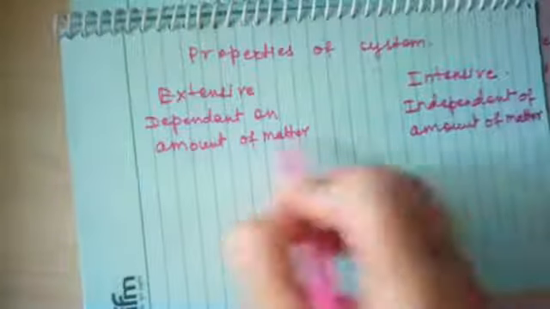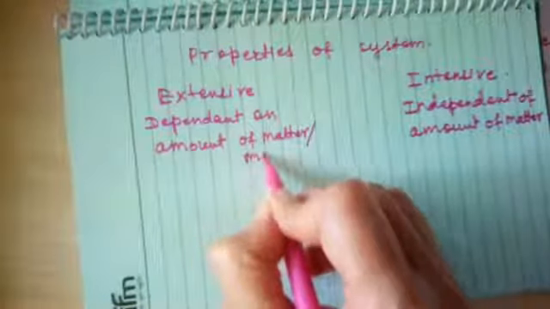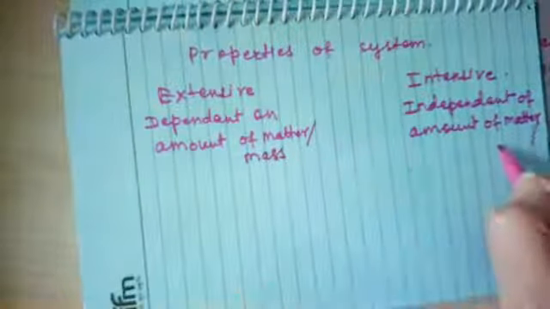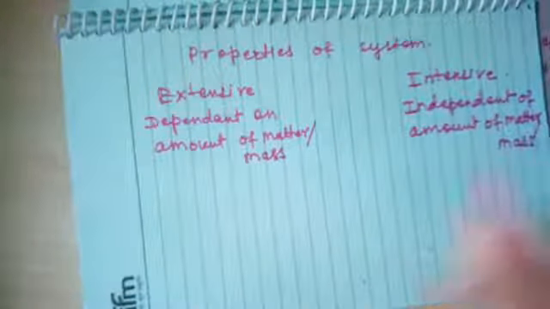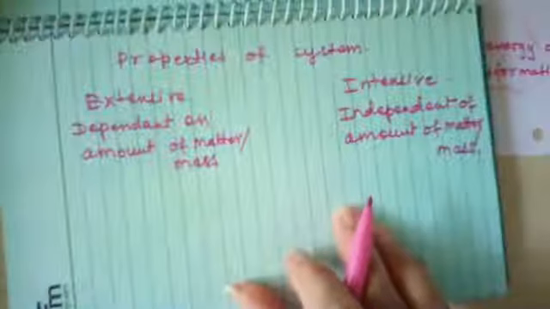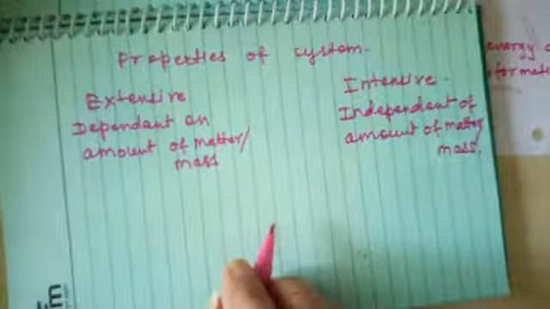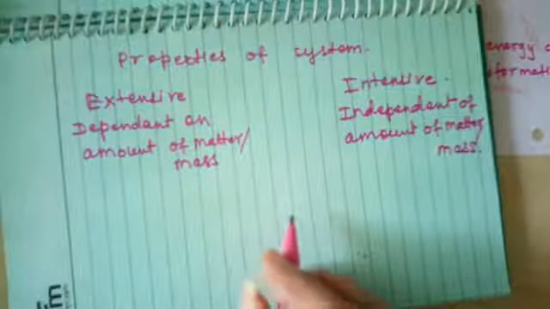You can use the other words, amount of matter or mass of the system. So here we will be coming to this one by one.